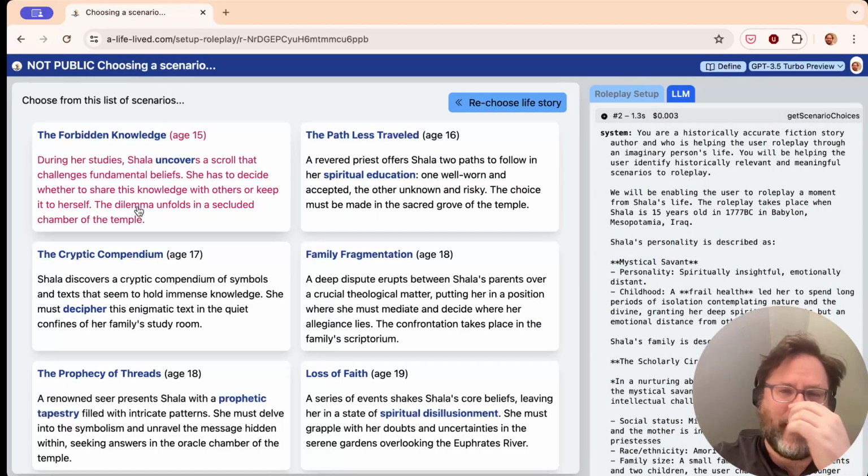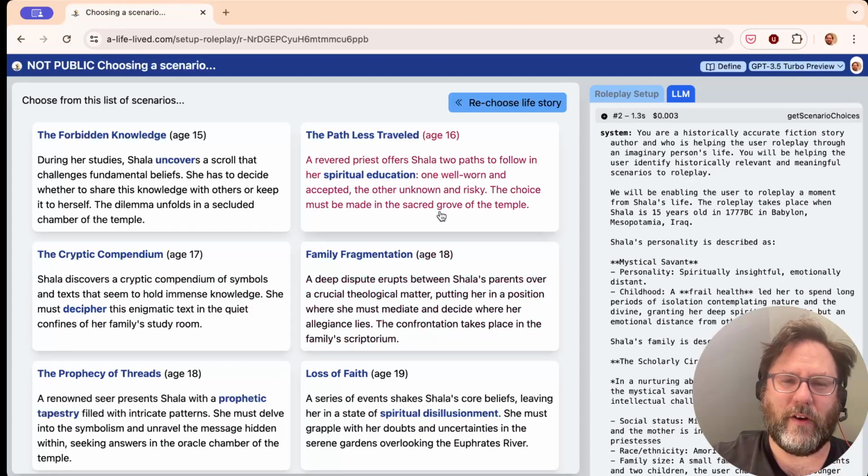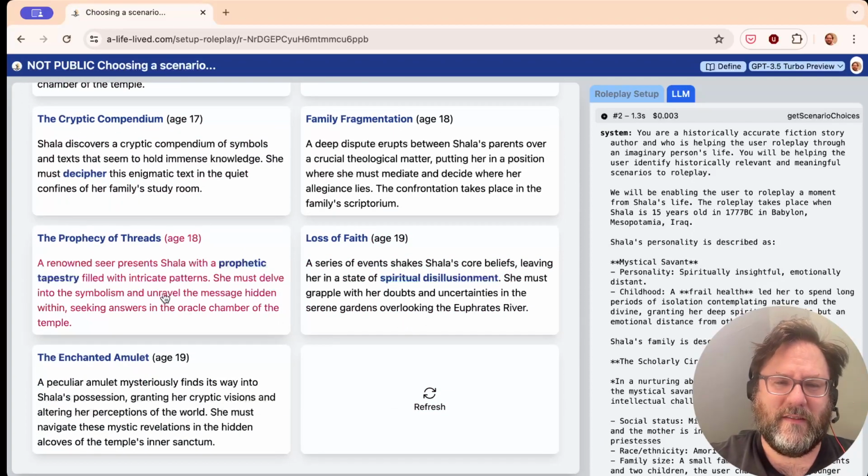So now we're getting closer to the actual game part, which is where you could try to experience parts of your life and make choices and such. This is the part I'm also struggling with more. So to start with, here are some scenarios you can go through. Deciphering enigmatic text. That never works out very well. GPT loves the idea of it though. This is uncovering scrolls that challenge beliefs, spiritual disillusionment.